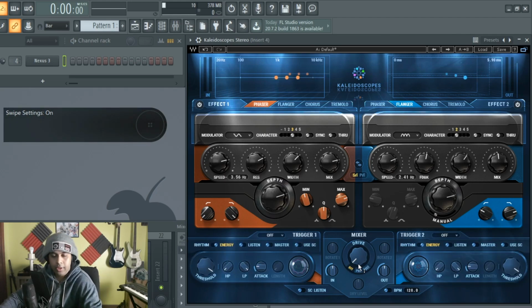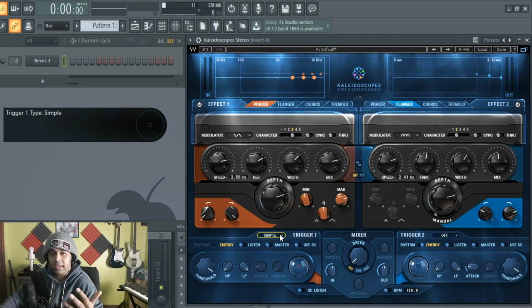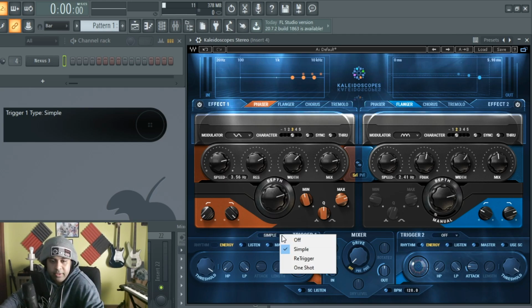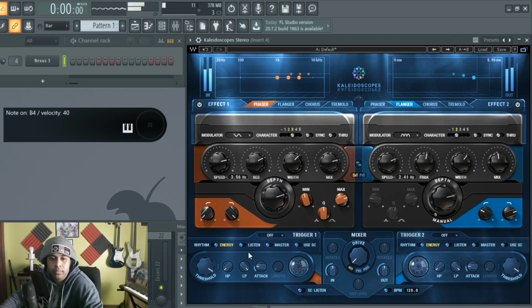But down here we have the triggers. All right, so a lot of you guys and girls may know what being triggered is. But here we have it in Kaleidoscope. It's a whole different thing. So we have different types of triggers, which is a simple trigger, a re-trigger, a one-shot. All right, so having it off means the effect is on the whole time.